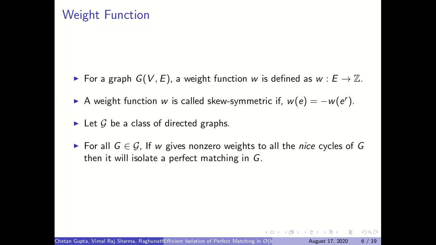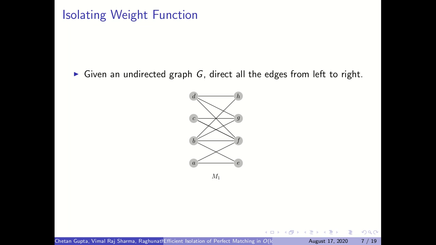I'll define what a nice cycle is. For the perfect matching problem, we are given an undirected graph, and as we mentioned earlier, a skew symmetric weight function makes sense only in the context of a directed graph. So first, given an undirected graph, we assign directions to the edges of this graph.